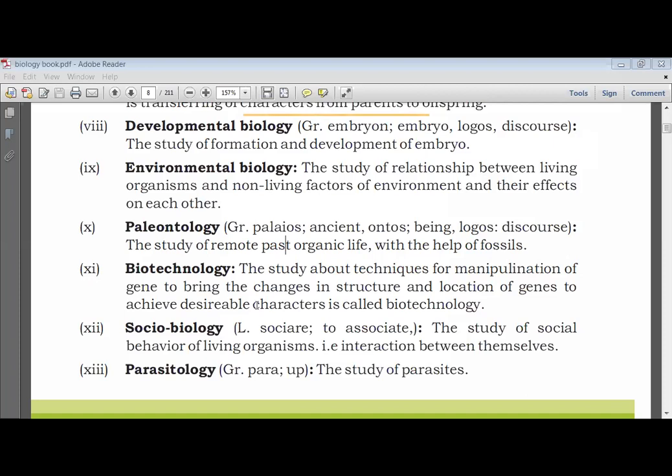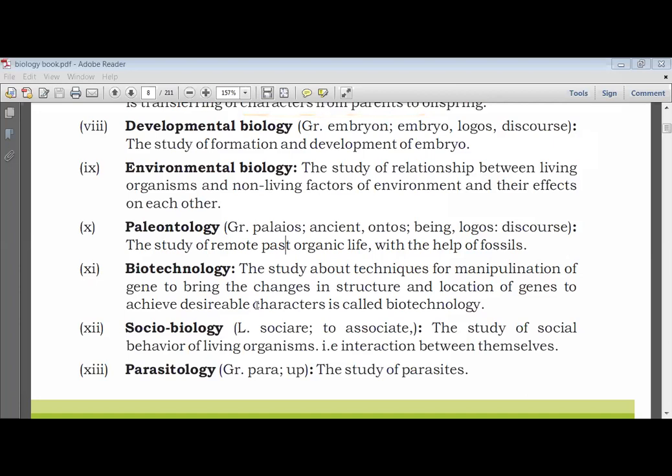Yes, germs, all those insects, worms, and microorganisms which are dependent on another living organism for their food and living, but in return do not provide them any benefit.